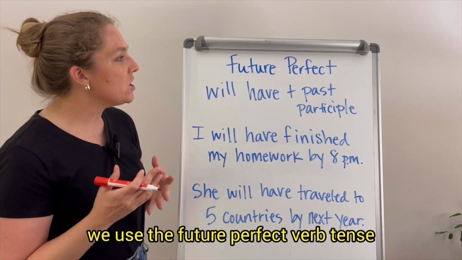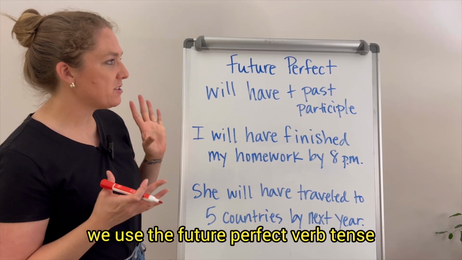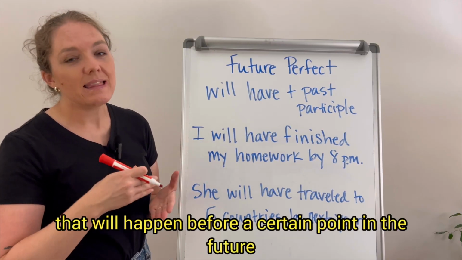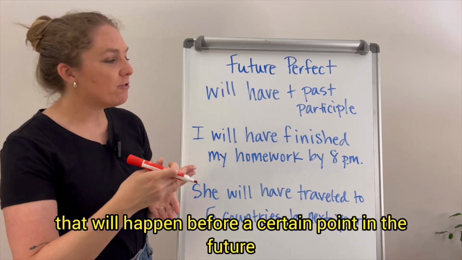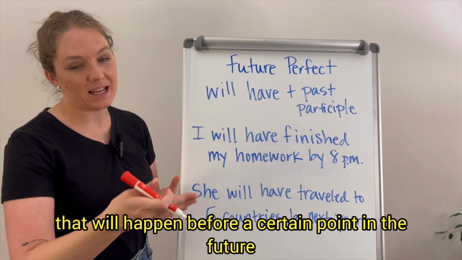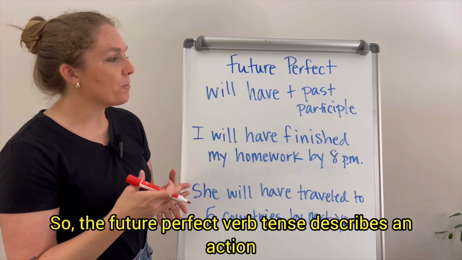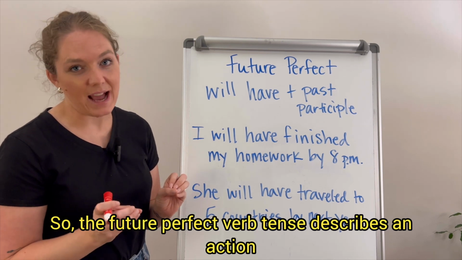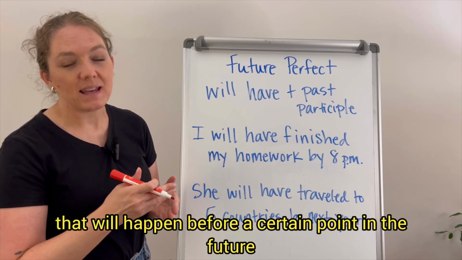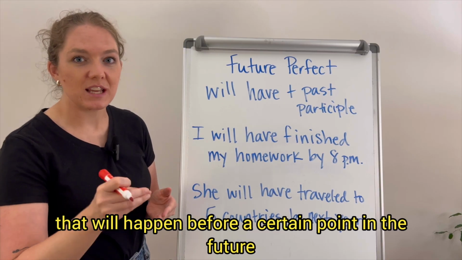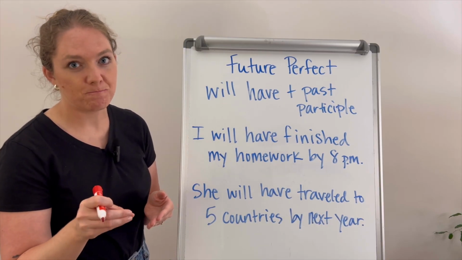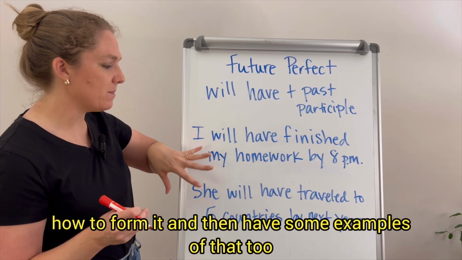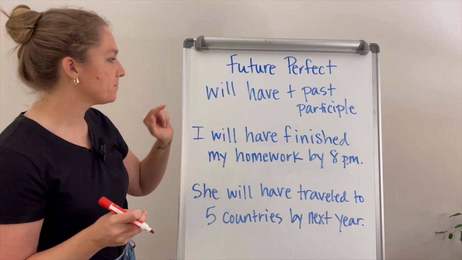So, we use the future perfect verb tense when describing an action that will happen before a certain point in the future. So, we will talk about how to form it and then have some examples of that too.